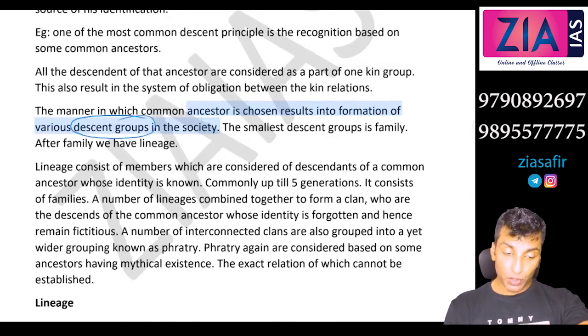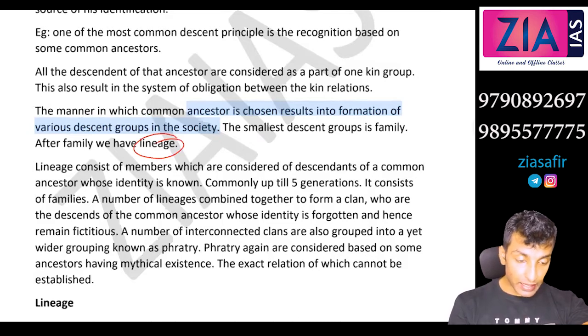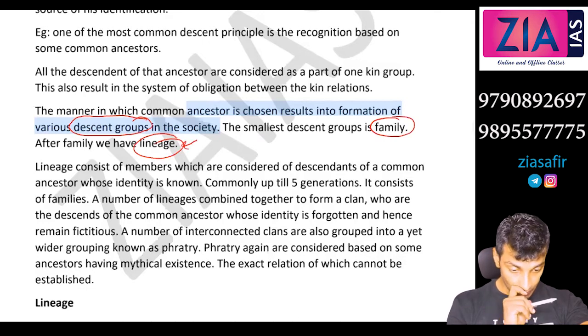The smallest descent group is the family. After family we have lineage. So what is lineage? Lineage is actually part of a descent group, right? So when we are trying to identify descent groups, the first group is family, and the second is lineage.